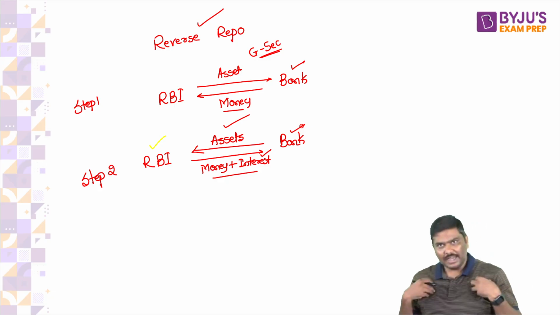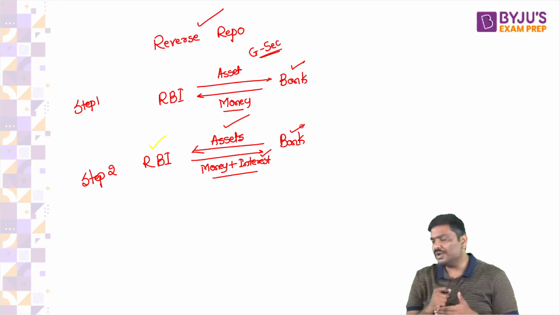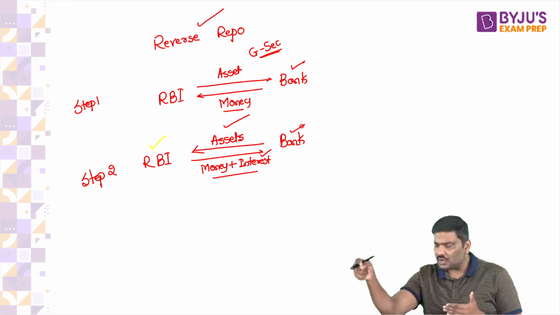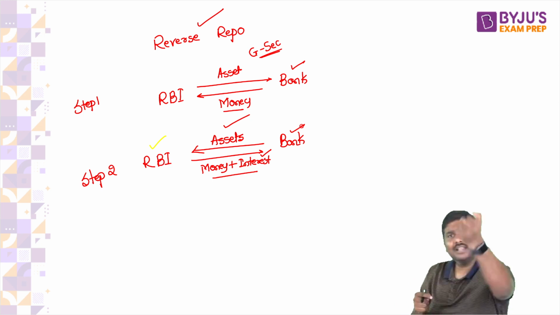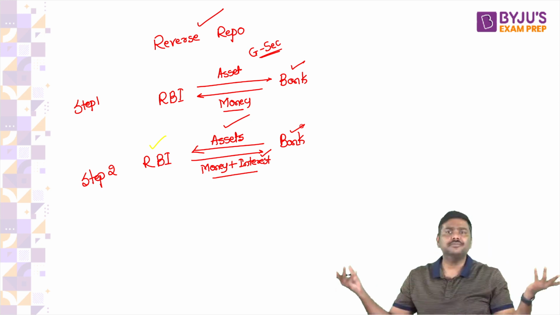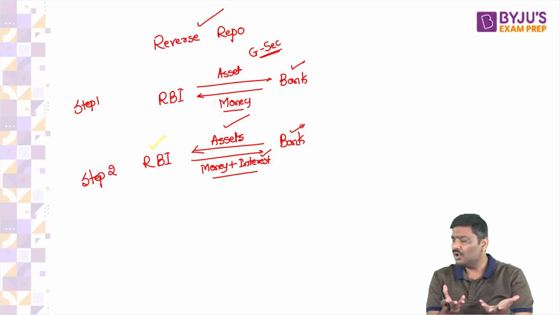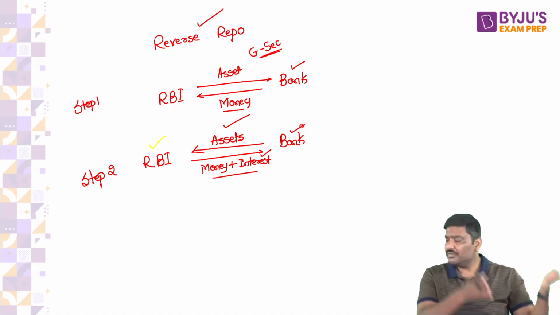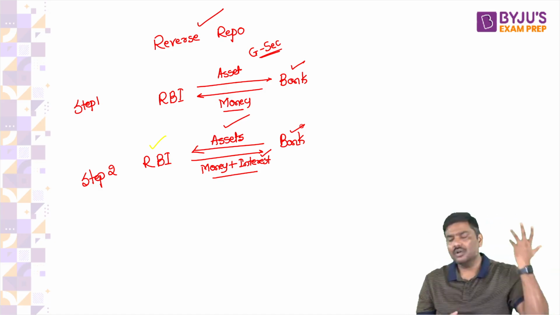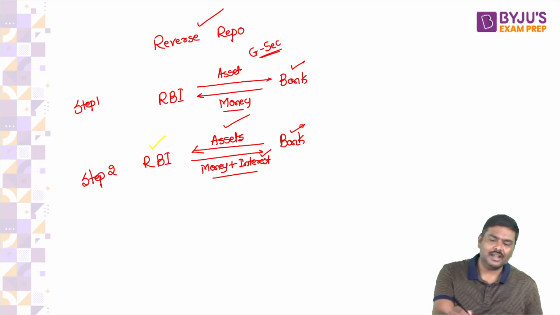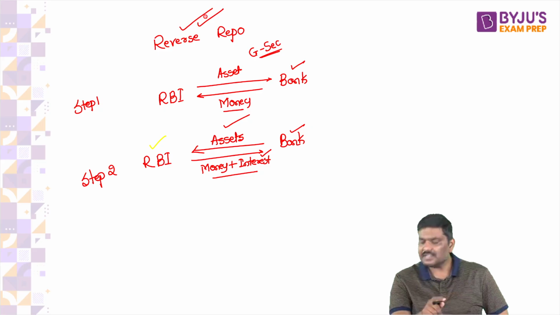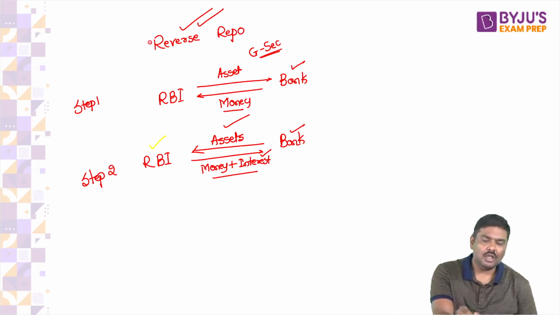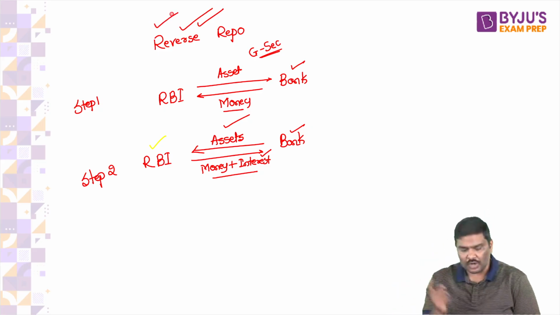If I'm RBI, I will collect money from you and I'll give you government securities today. After 7 days is over, I will return the money back to you along with interest and take the government securities back. That's it. That's reverse repo. Exactly opposite of what has happened in the repo. That is the basic idea. Don't complicate it. It's a very simple exercise. Okay. So repo and reverse repo. Can we go forward now?